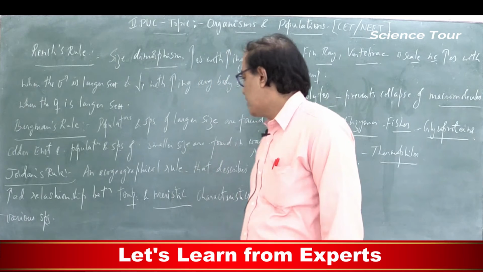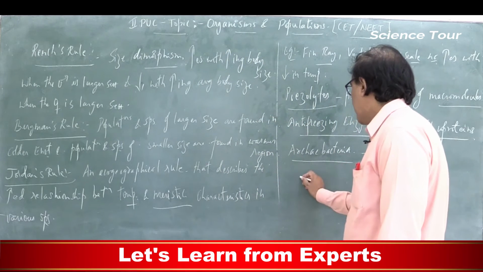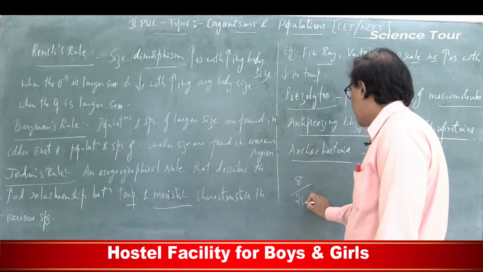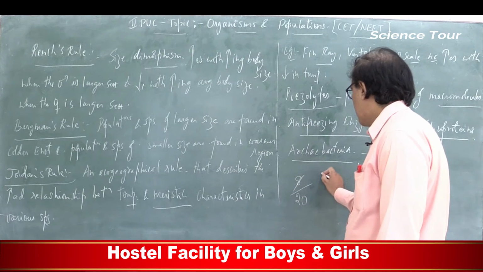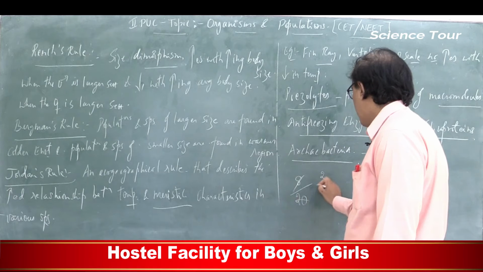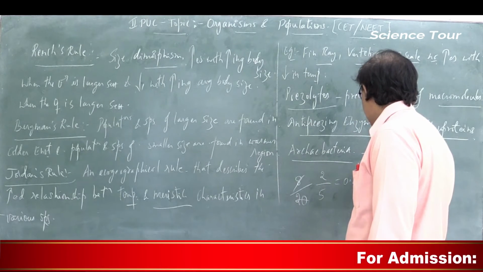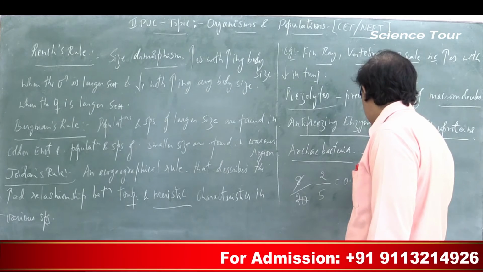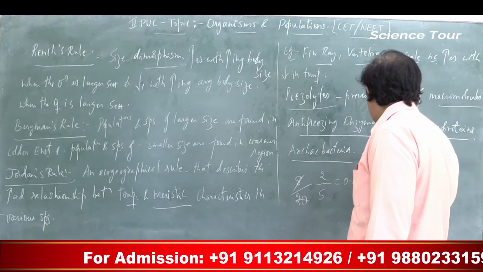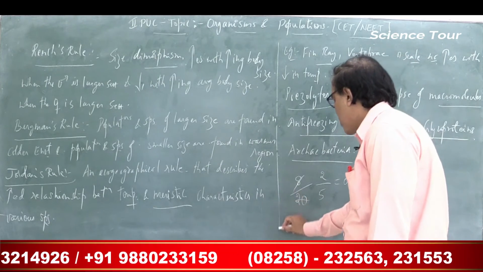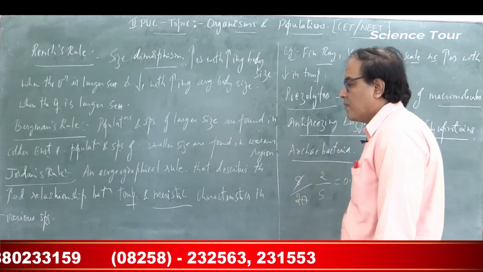Birth rate is calculated as the increase, that is 8, upon the existing population, that is 20. So 8 by 20 is 0.4. This is called the birth rate. So you need a population in order to calculate the birth rate.